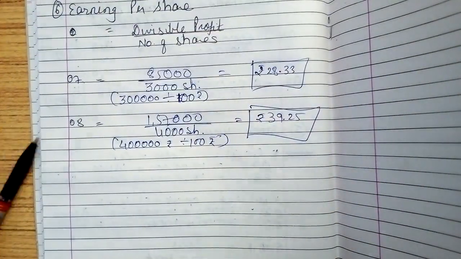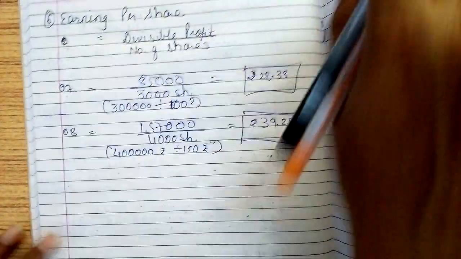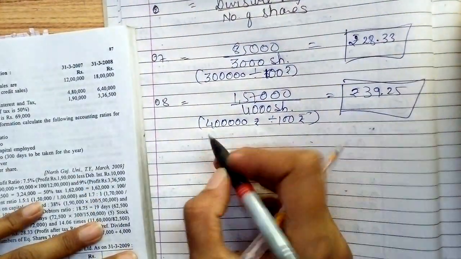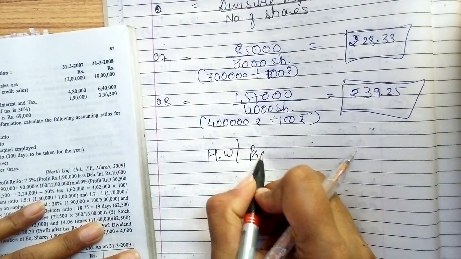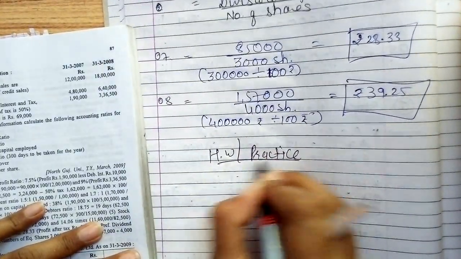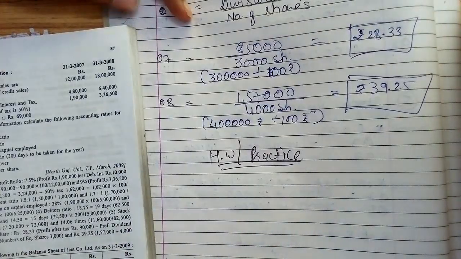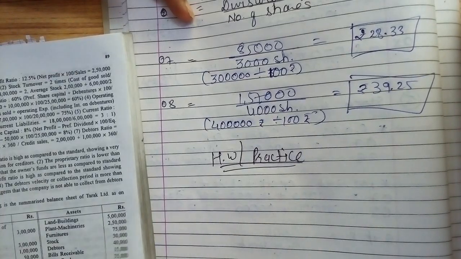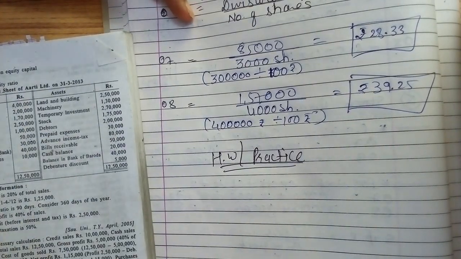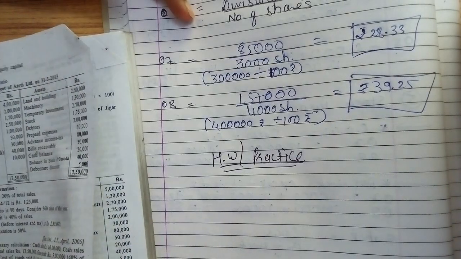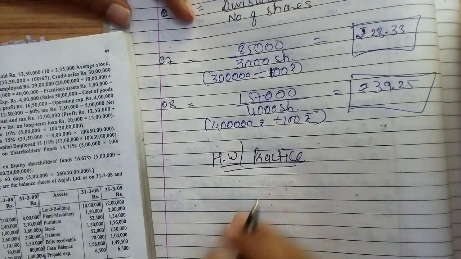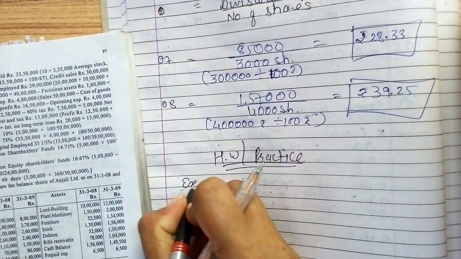A very simple example. Do as directed. Whatever is asked in the question, you just need to follow that only. Okay? So simple example. Now for homework or for practice, I am assigning certain examples of your textbook. So you can calculate example number 20.